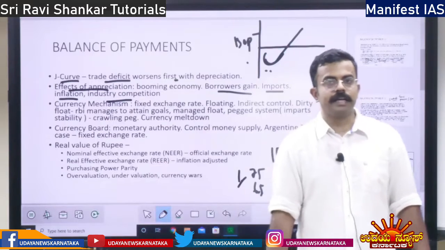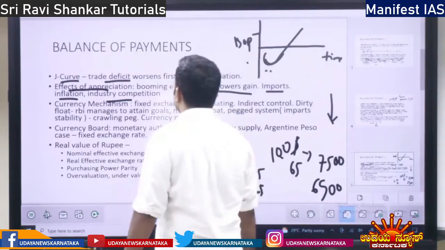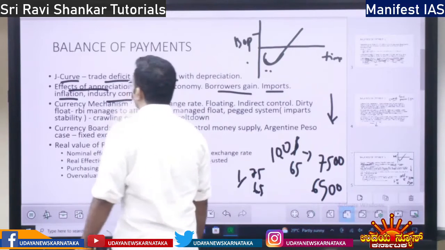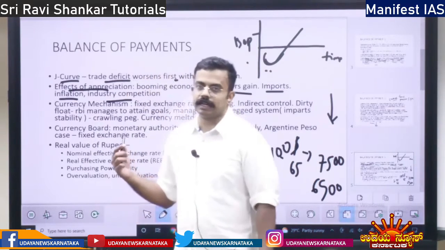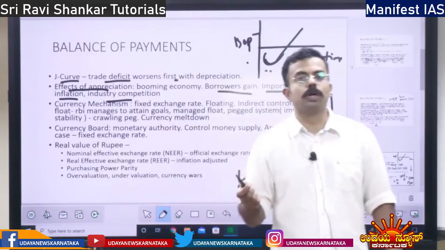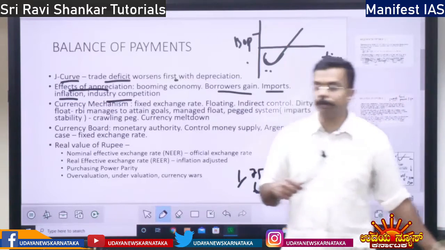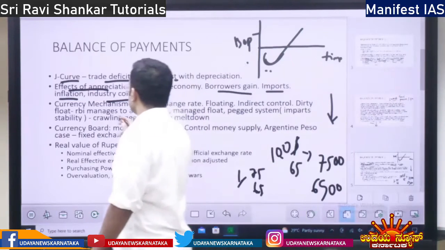Apart from that, there will be competition for the industry. Why? When the currency appreciates, imports will be rising. When imports rise, what happens? They will compete with the local goods. So the industry has to compete with foreign goods. Competition increases.